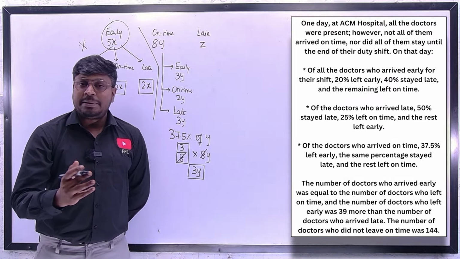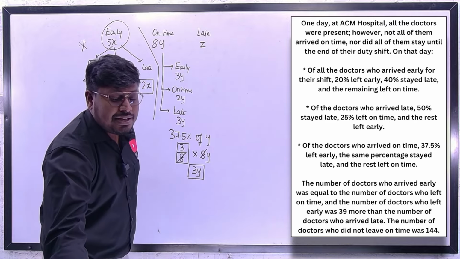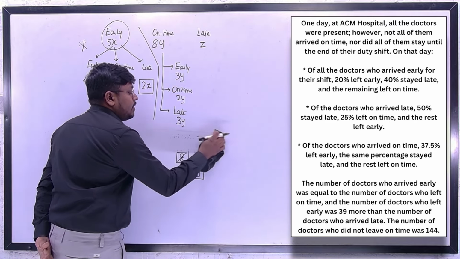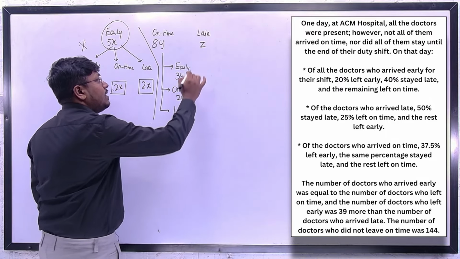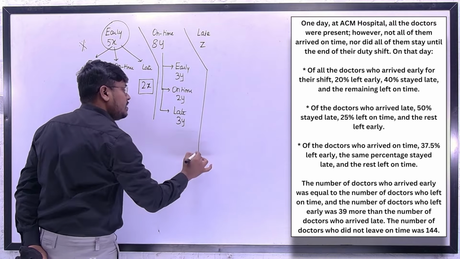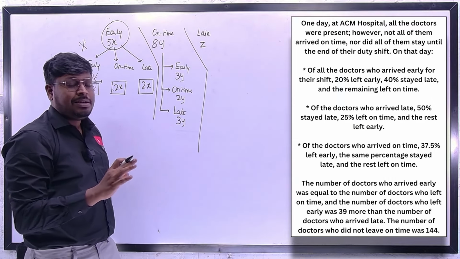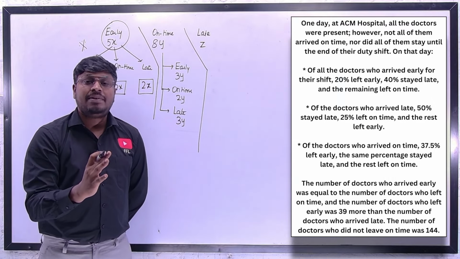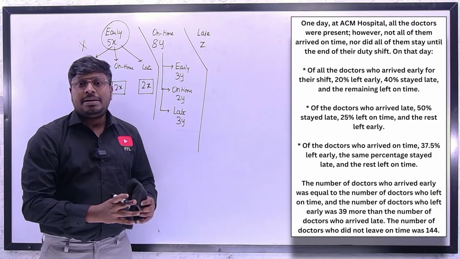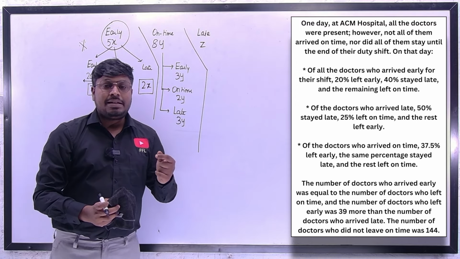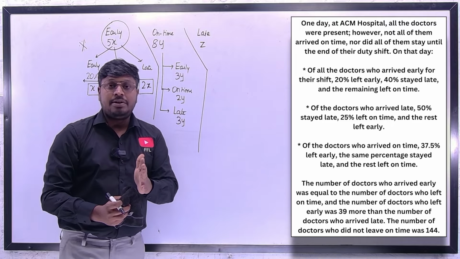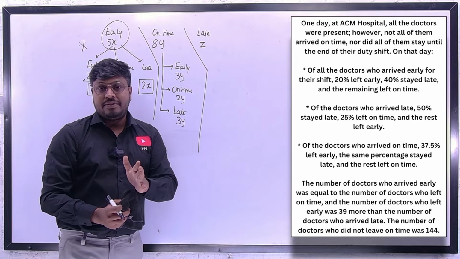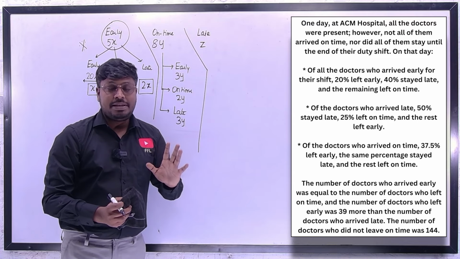So friends, understood or not? This is the easy technique where you can solve the question easily. If you go with the fraction value, then yes, you can. Many students usually ask me, why can't I take it as a fraction value directly? Yes, you can. But the calculation part will be a little bit difficult. Why? Because you have to take the LCM and frame an equation. So that part will be difficult, but other than that, everything will be easy.